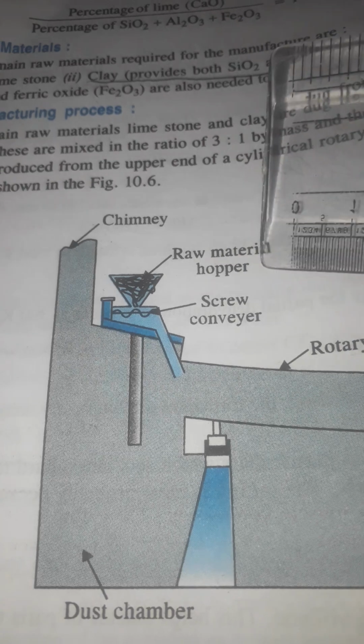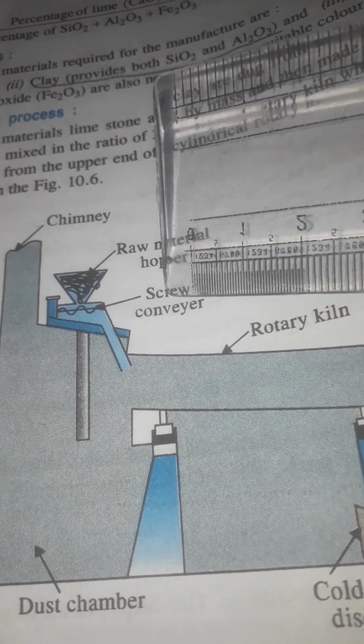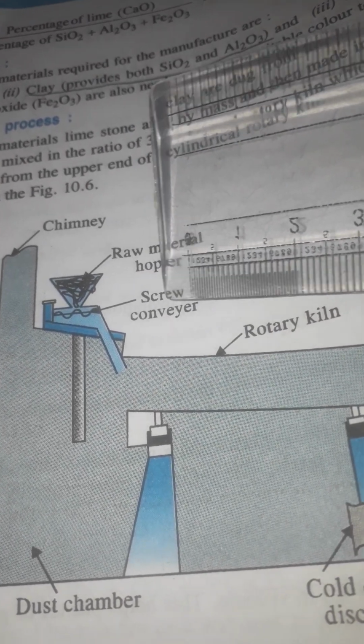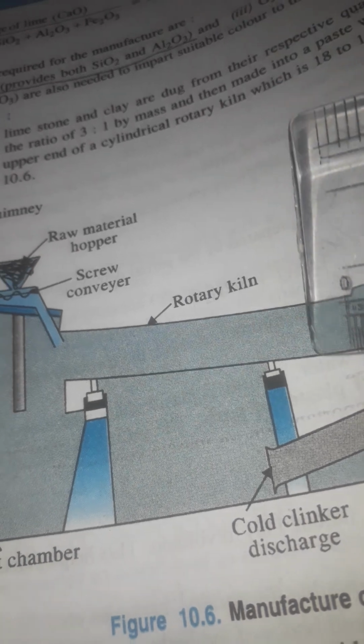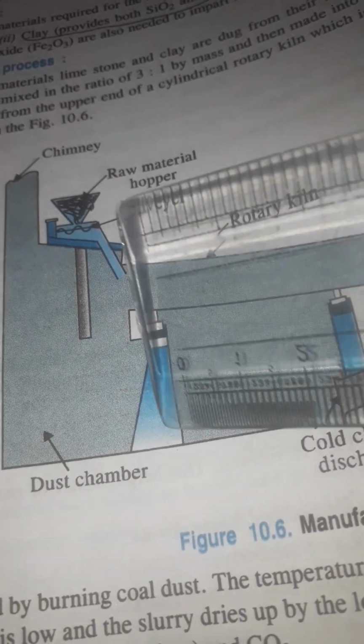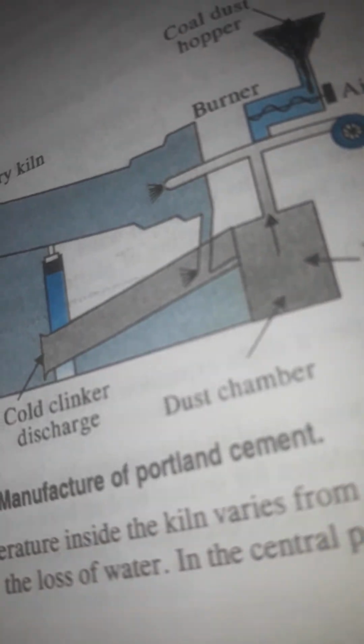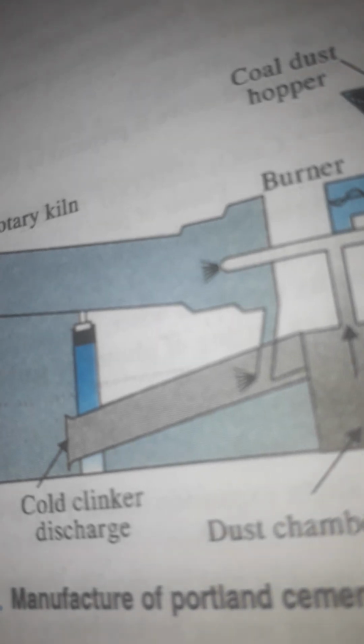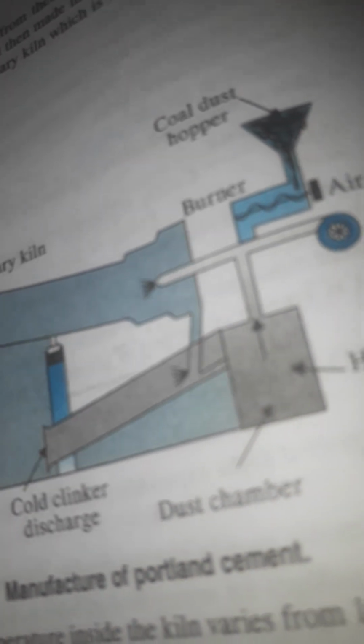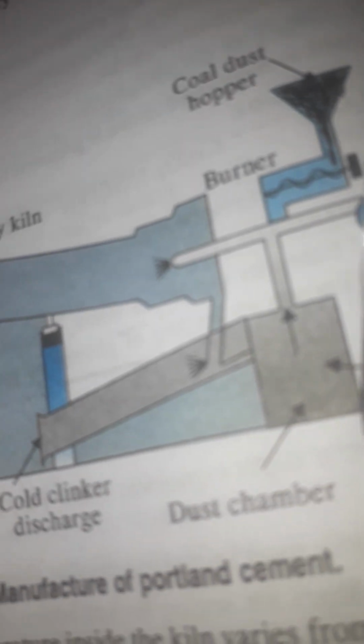The parts of the setup are: chimney, raw material hopper, screw conveyor, rotary kiln, cold clinker discharge, dust chamber, burner, coal dust hopper, air blower and hot air, and the dust chamber.